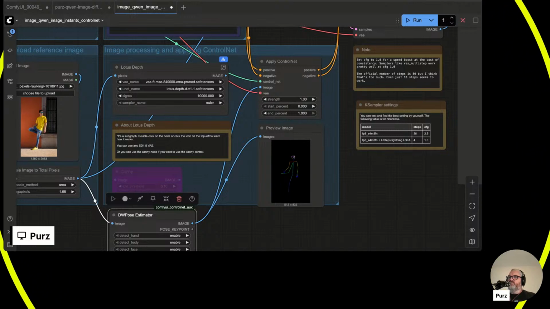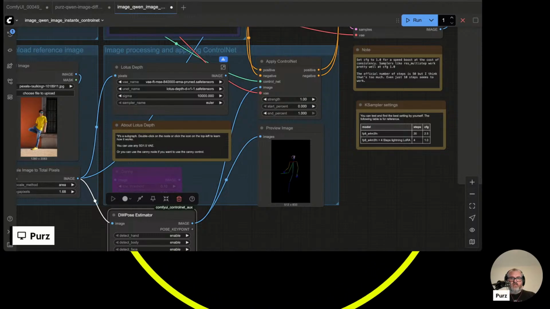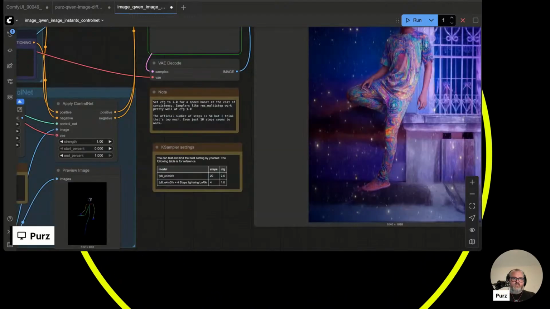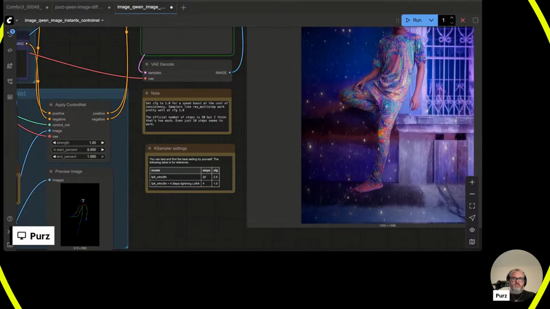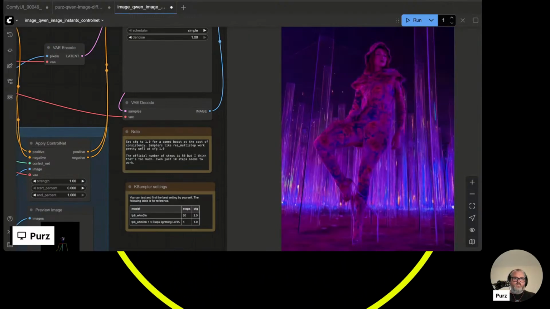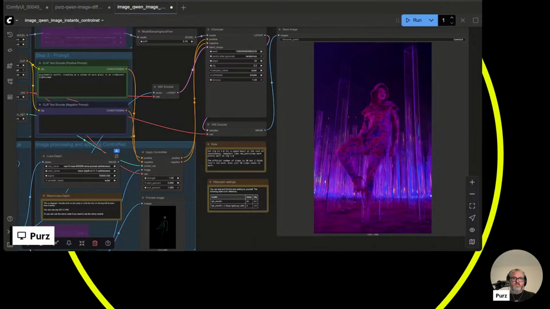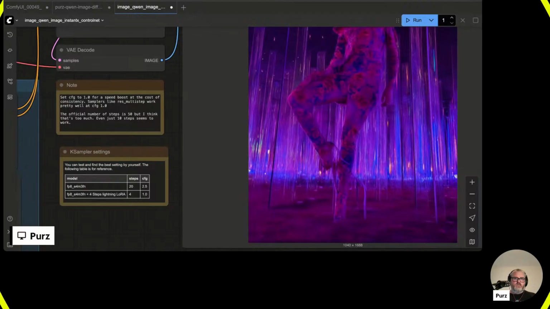Lotus, like the flower. Whoa. Well, OpenPose is certainly interesting. God, that's trippy.